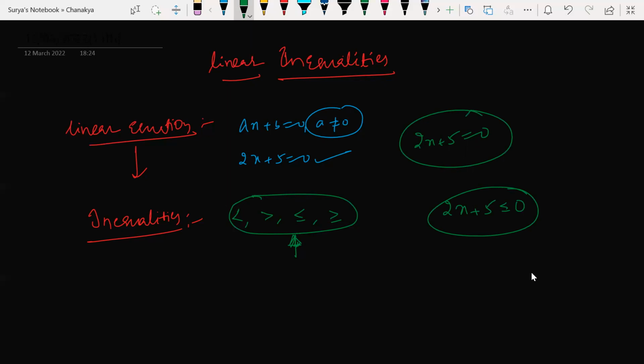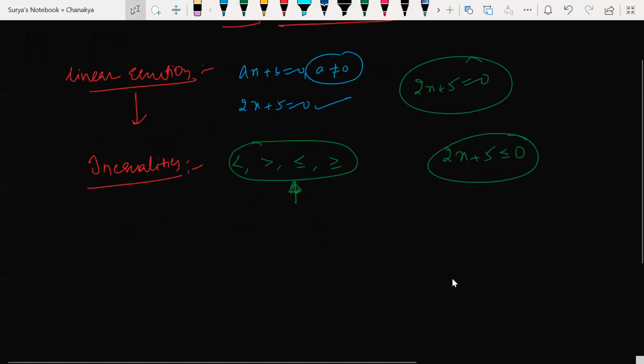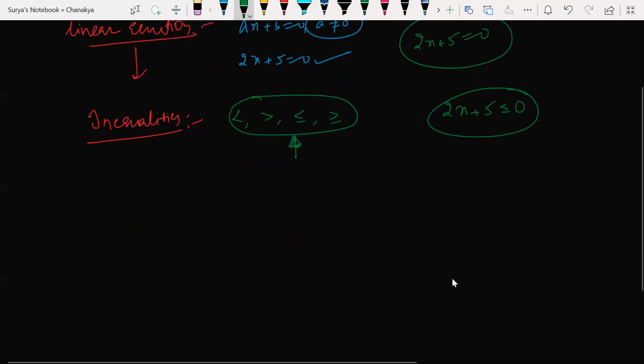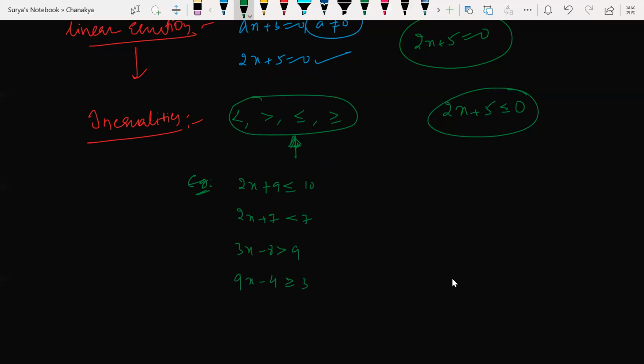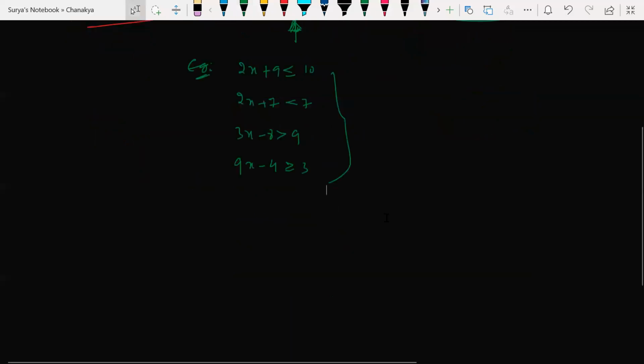Let's write a couple of examples. 2x plus 9 less than or equal to 10. 2x plus 7 less than 7. 3x minus 5 greater than 9. 9x minus 4 greater than or equal to 3. All these are linear inequalities. Very simple.